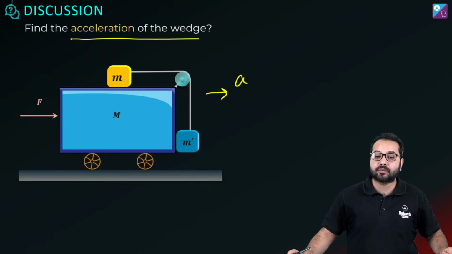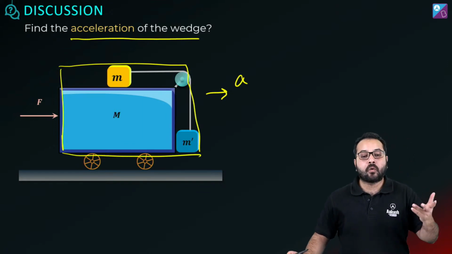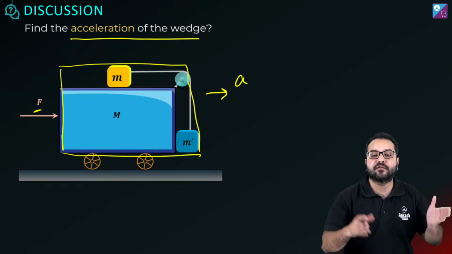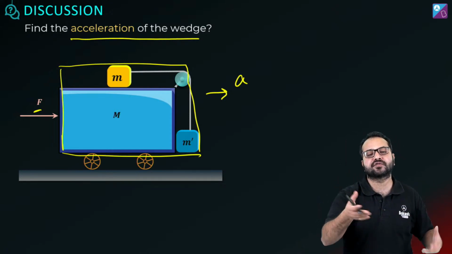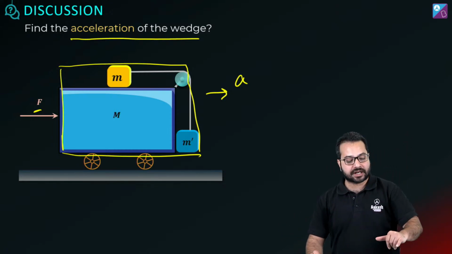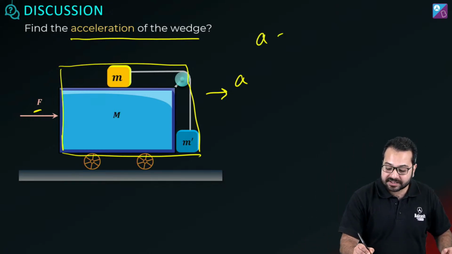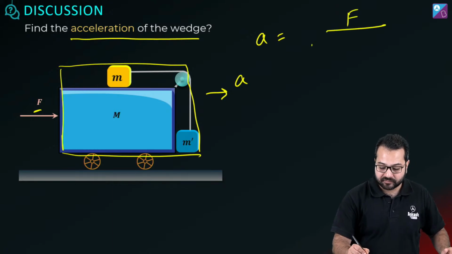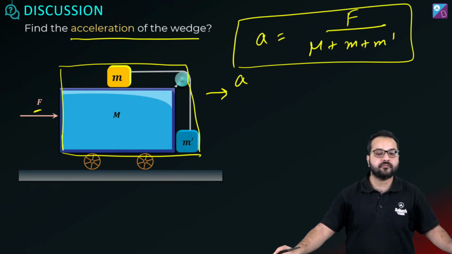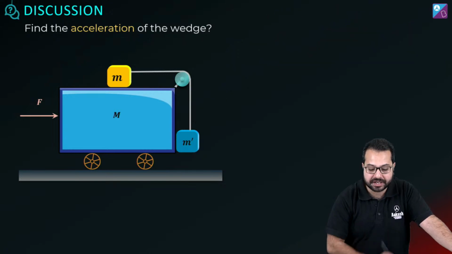And in this case, what will happen? Just assume this to be a black box. What is the external horizontal force? The external horizontal force is F. Any force between these objects is an internal force. I don't need to worry about the internal force. Correct? The only external force in the horizontal direction is F. The combined mass is m plus m prime plus capital M. So acceleration is going to be F divided by capital M plus small m plus m prime, and we are sorted. Correct? Yes, absolutely. You have got this absolutely correct.